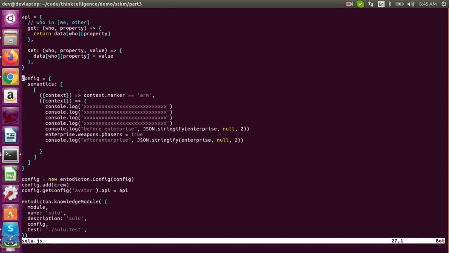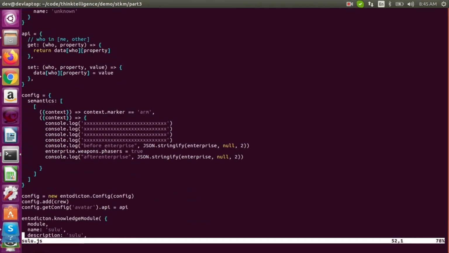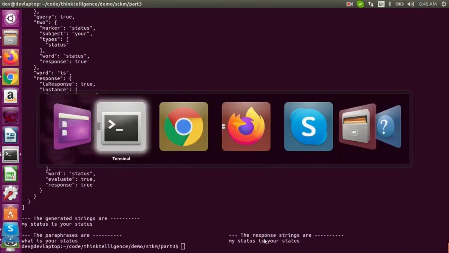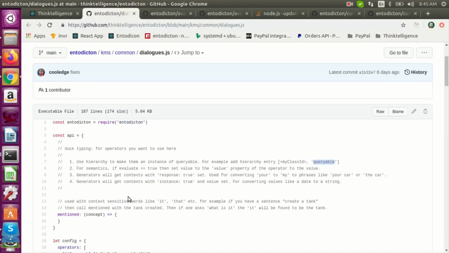Right, so where am I? Sulu. Oh, so we have to set up semantics for that. If we look again at the knowledge module description, this is the dialogues one. It says, as part of getting "what is your blah" to work, you have to set up an evaluator that has these conditions.